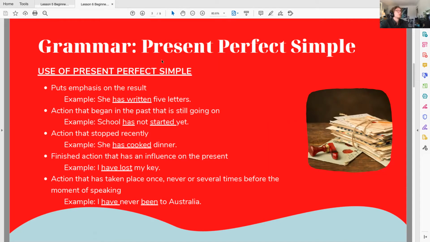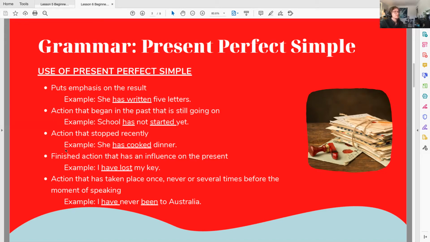In each of these examples, we've identified an action and we are using the present perfect simple tense to identify how they are affecting our current state. In our very first example, we're talking about how many letters she has written. And it would say she has written 5 letters. By using the present perfect simple tense, we're focusing on the result, how many letters she's written, as a way of furthering our conversation.